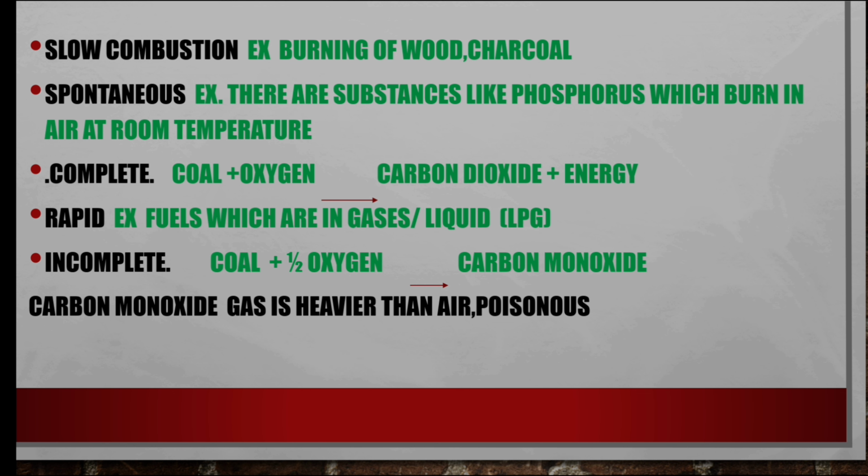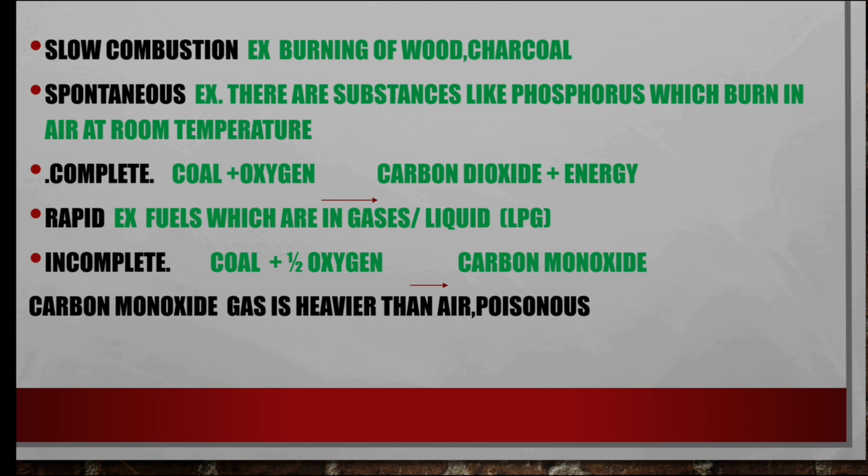Next, spontaneous combustion. There are substances like phosphorus which burn in air at room temperature. That all comes under spontaneous combustion. Complete combustion means the combustible substance reacts with a full amount of oxygen.